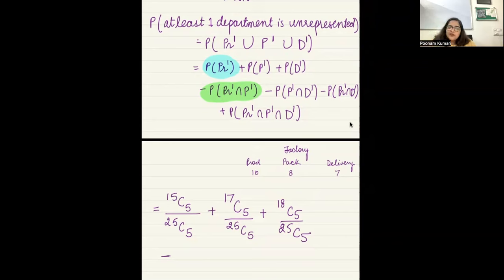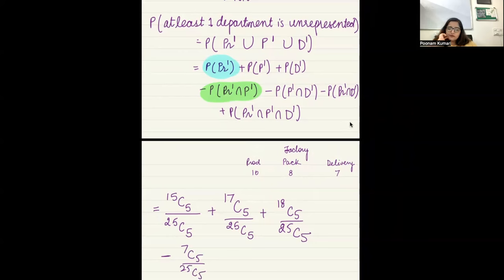Delivery people. So we have to select all 5 people from delivery people, right? So what is it now? 7C5 divided by 25C5, right? This is okay? Yes, ma'am.